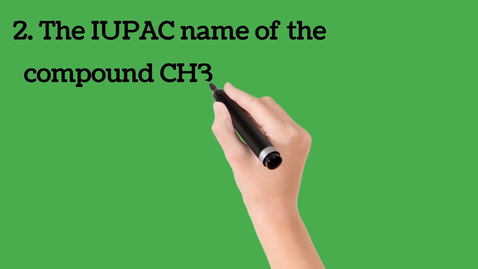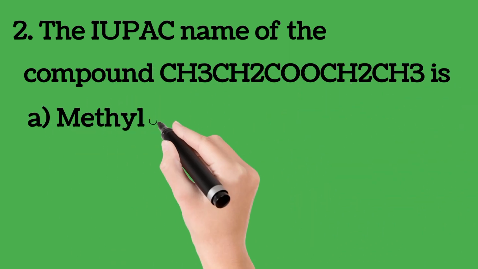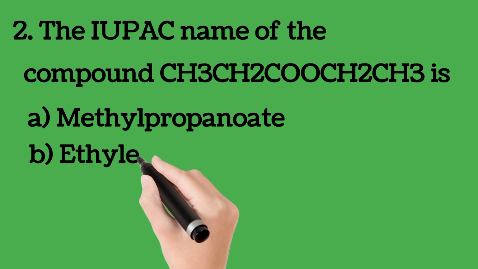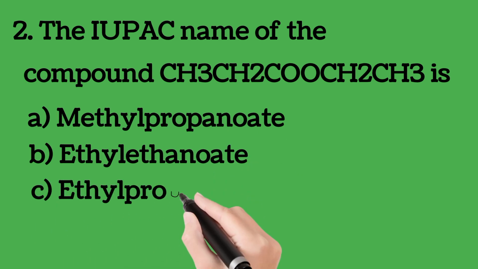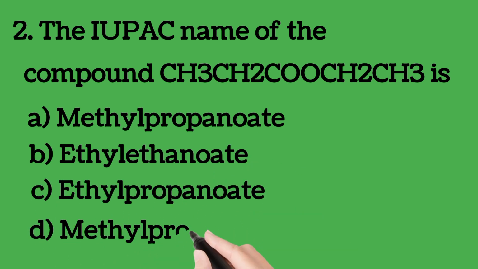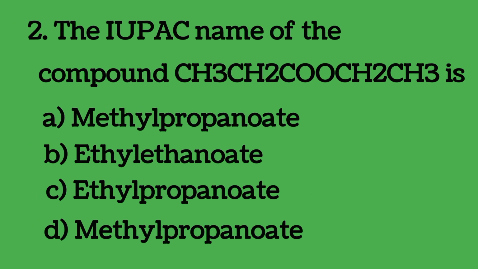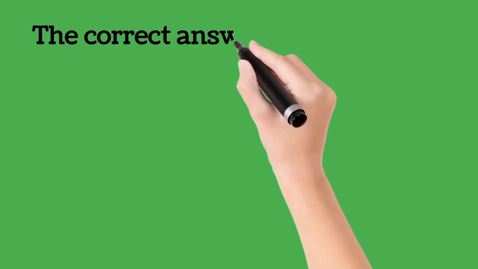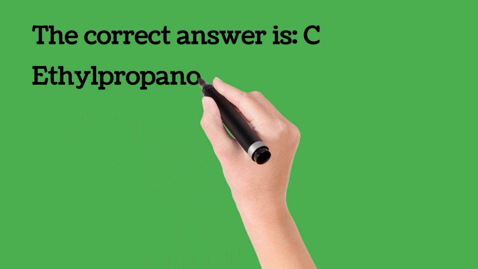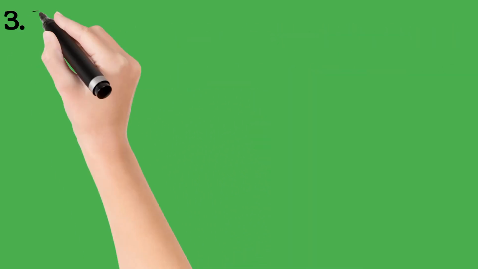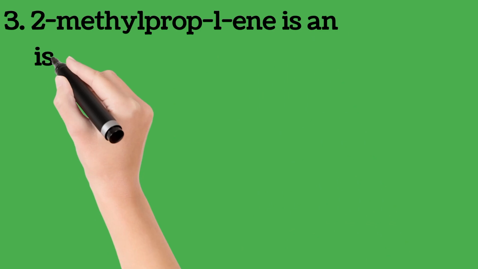Question number 2. The IUPAC name of the compound CH3CH2COOCH2CH3 is: methylpropanoate, ethyl-ethanoate, ethyl-propanoate, methylpropanoate. What's the correct answer? Can you pick it quickly? Let's go. The correct answer is C. Ethyl-propanoate.